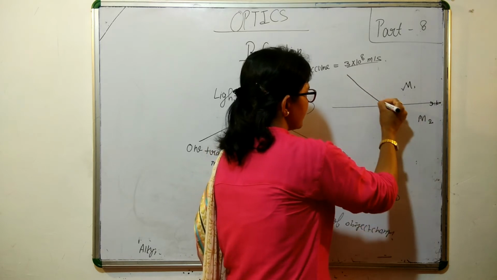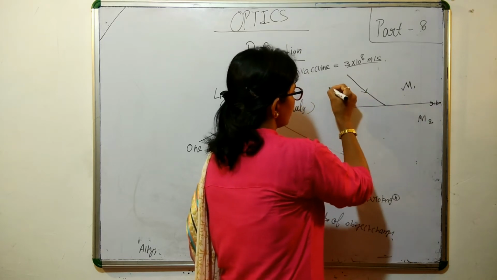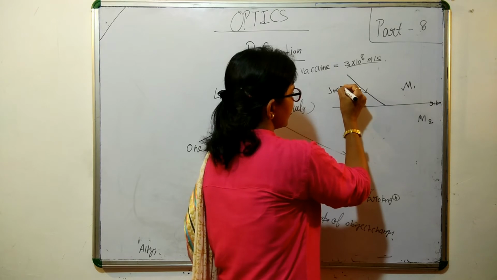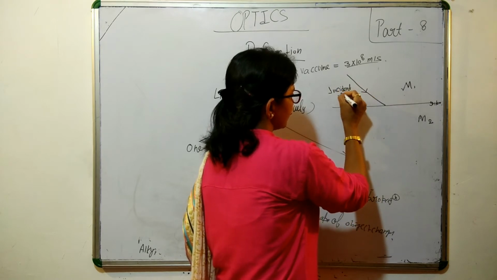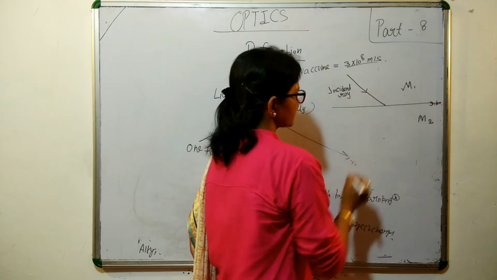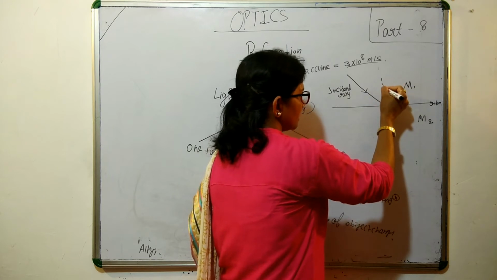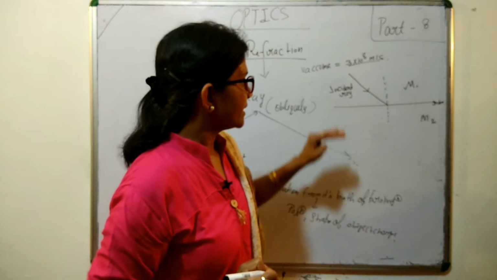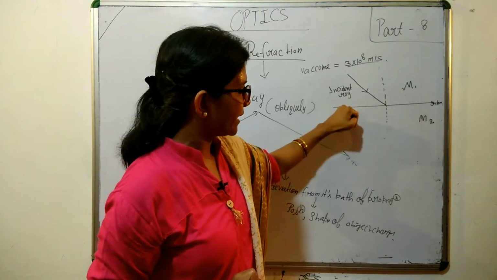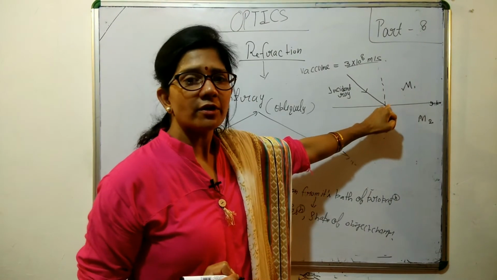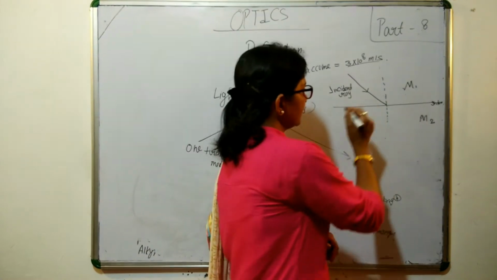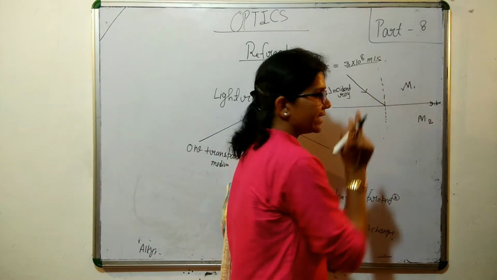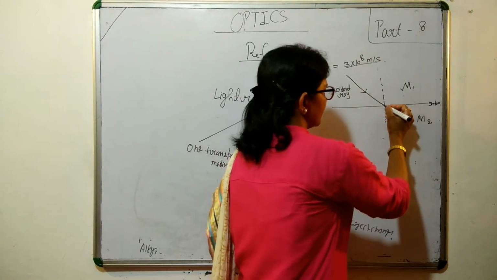Suppose a light is incident on this interface, so it is the incident ray. Clear? Then we will draw the normal. It is the imaginary line perpendicular to the interface and from the point of incidence. Then this light, when it enters the second medium, will deviate.